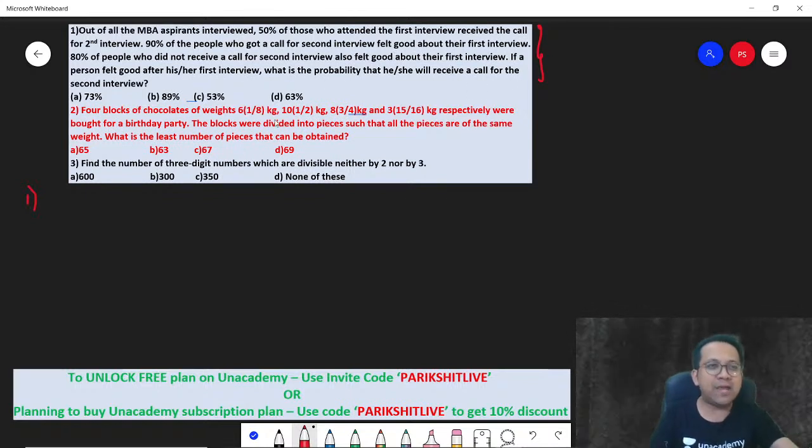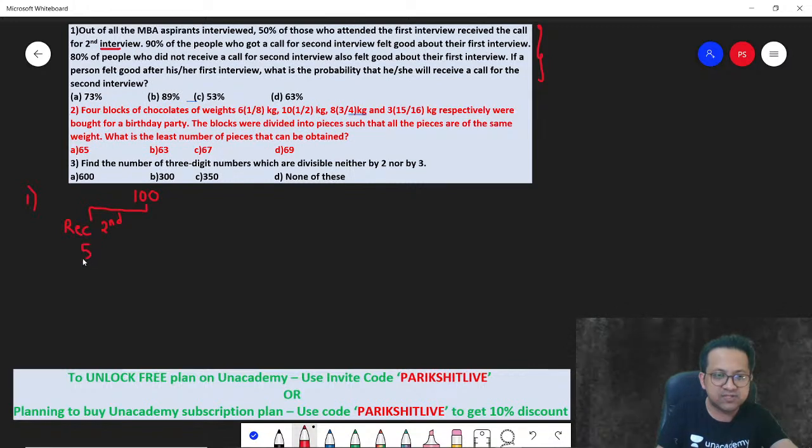Out of all MBA aspirants, let's say the total number of MBA aspirants be 100. 50% of those who attended the first interview received the call for the second interview. So how many received the call for the second interview? 50%. So 50 out of 100 is 50. How many did not receive the second interview call? The remaining 50%.